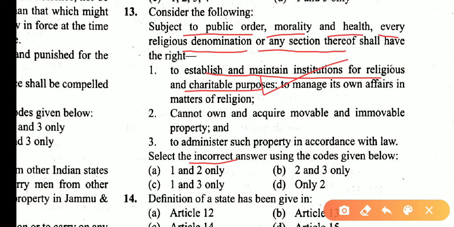Yes, it cannot own, acquire movable and immovable property. This is wrong because it can acquire movable and immovable property, and administer such properties in accordance with the law. These statements are also correct. As for incorrect statements, only two. So answer is D.